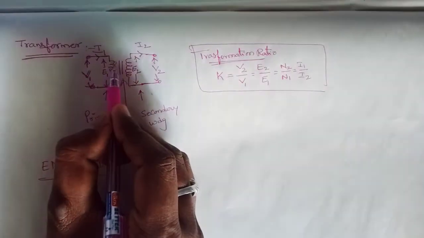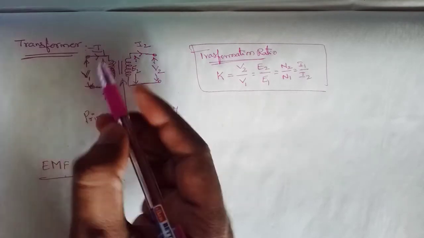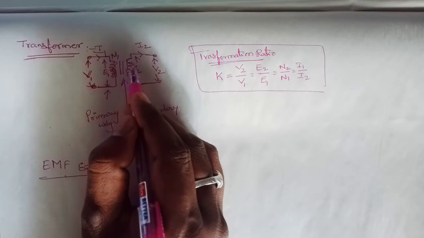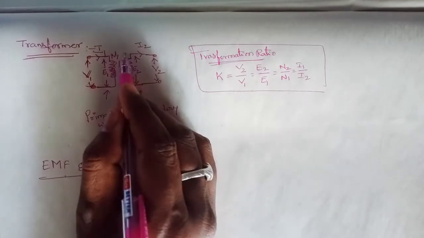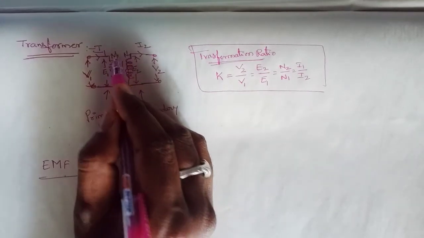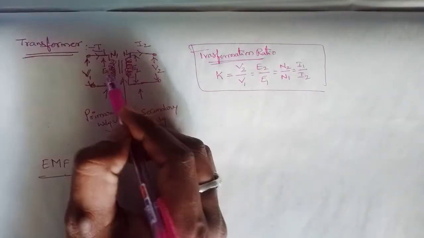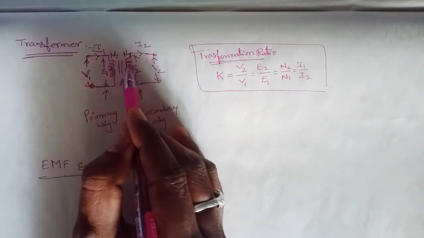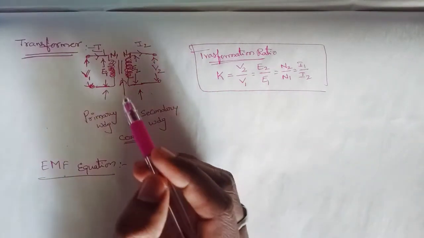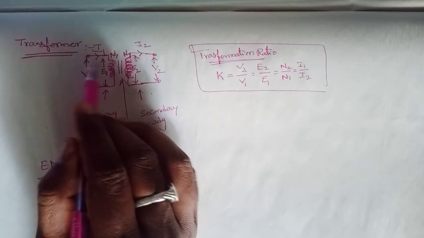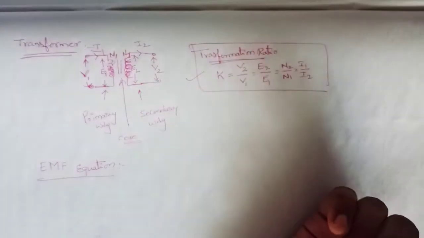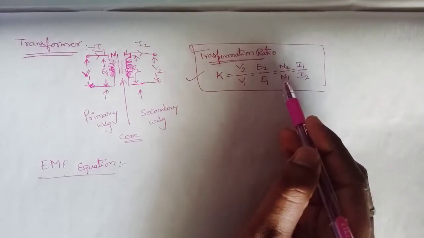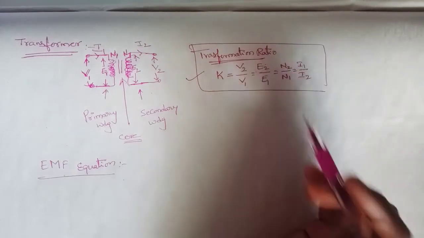So the number of turns, here you can see these turns are represented by the letter N1. Sorry, this is represented by the letter N2. It's not a letter, it's a word. Okay, N1 and N2 are the turns. Turns of the primary is represented by N1. Turns of the secondary is represented by N2. So this is the transformation ratio: K is equal to V2 by V1 is equal to E2 by E1 is equal to N2 by N1 is equal to I1 by I2.